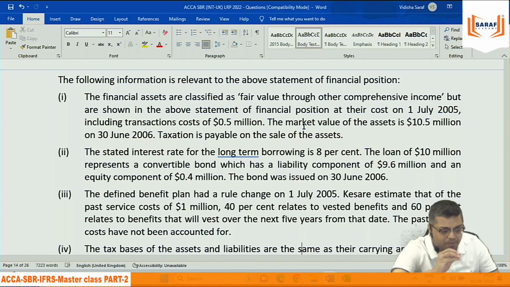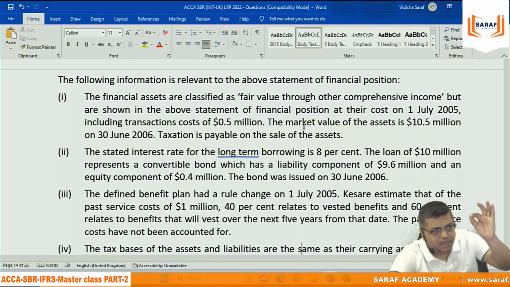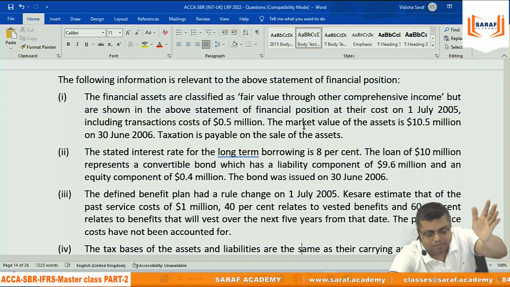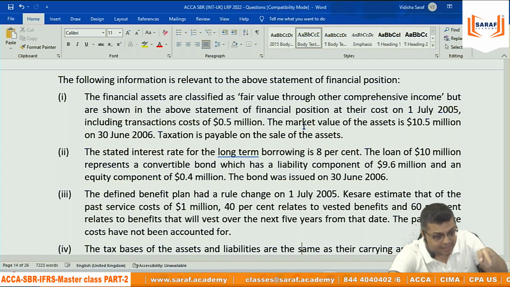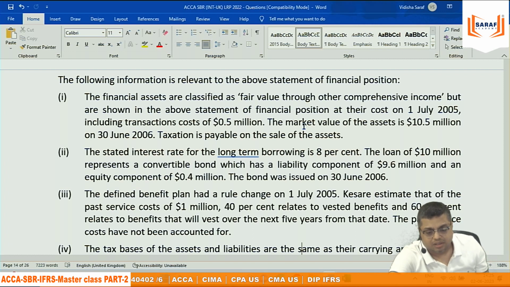Ultimately in the books, 0.4 million equity and 9.6 million debt will exhaust. Whether the investor will take shares or cash, we don't know. And in the income tax, anyhow 10 will exhaust. So this is very much temporary. Now there will be deferred tax liability. You need to remember, if the asset value as per books is more than the tax base value, deferred tax liability. If the liability value as per books is more than the tax base value of the liability, deferred tax asset, but this is opposite. The carrying value of the liability in the books is 9,600, but the tax base is 10,000. The carrying value is lower, so this will create deferred tax liability.